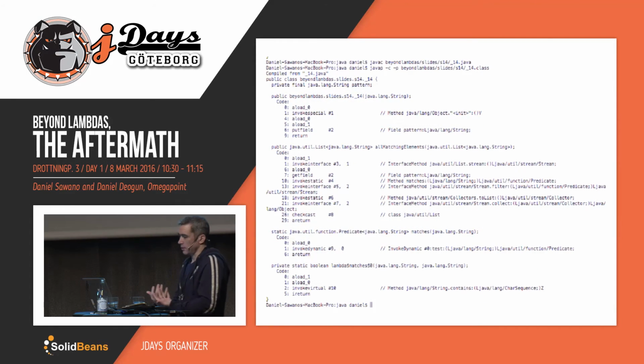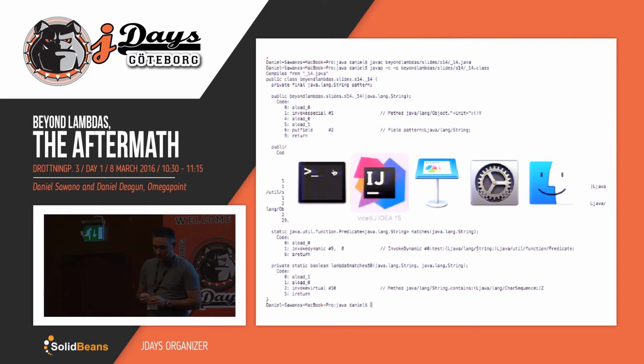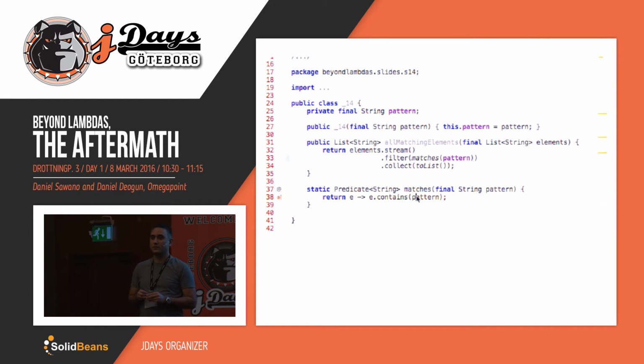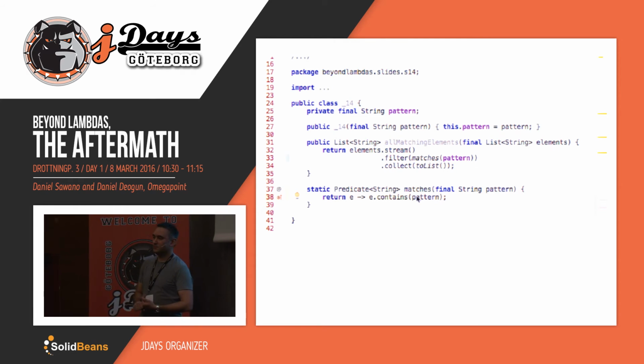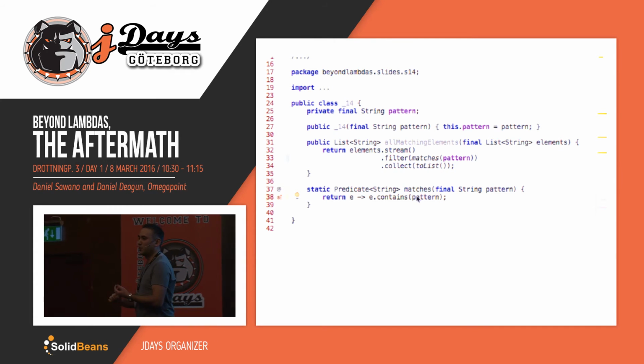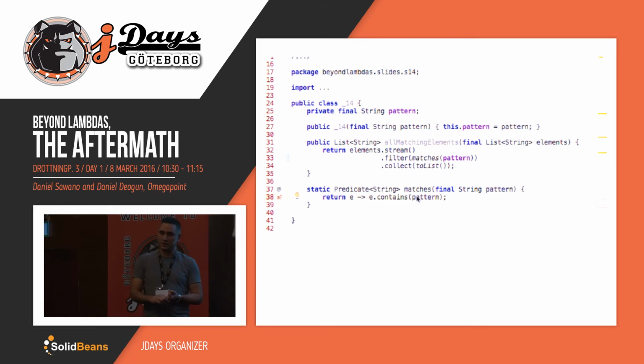So let's see how this bytecode turns out. Okay, so it's still a stateless lambda. Yeah, which is pretty nice. And it's still non-capturing because we're not referencing the surrounding scope in our lambda. So I guess the key takeaway here is that, of course, you should not think about bytecode performance in this way when you write your everyday code, but you should focus on readability.